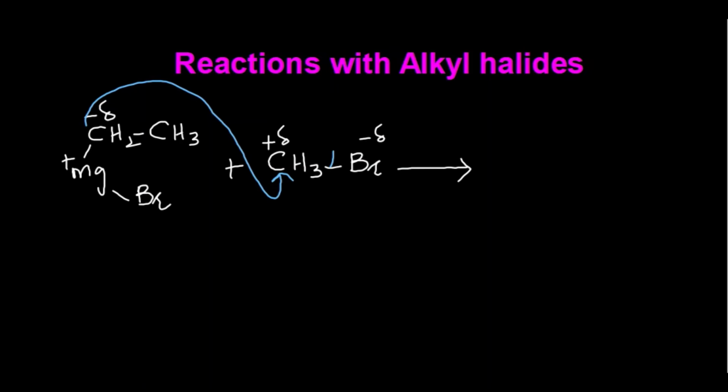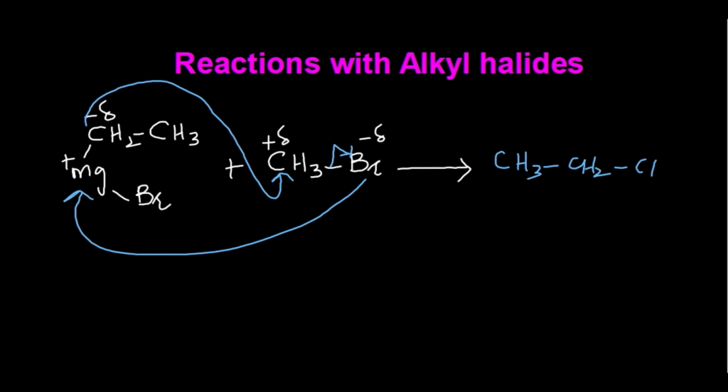Direction of arrows show the direction of transfer of electrons, and the bonding electron density goes to this bromine. Bromine, with the help of this negative charge, will attack on this magnesium and form sigma bond with this magnesium. So after the reaction we will have CH3CH2CH3. In this way we convert alkyl halide into alkane.